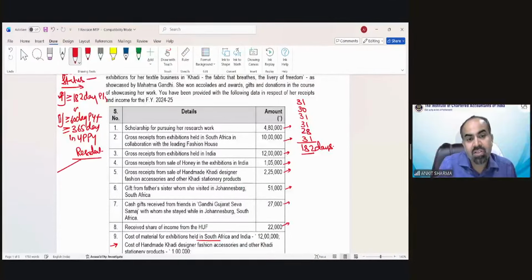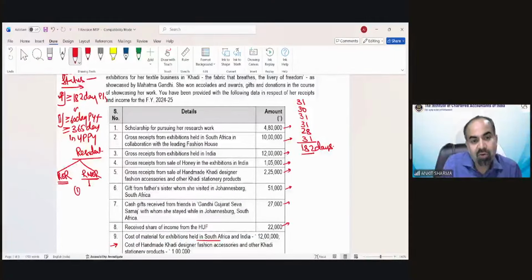And because now she is a resident of India, we have to find out whether she is a resident and not ordinary resident, or a resident and ordinary resident in India. For the purpose of this calculation, we have to see whether she is in India for less than 730 days in the 7 preceding previous years, or if she is a non-resident for 9 or more preceding previous years out of 10 preceding previous years.